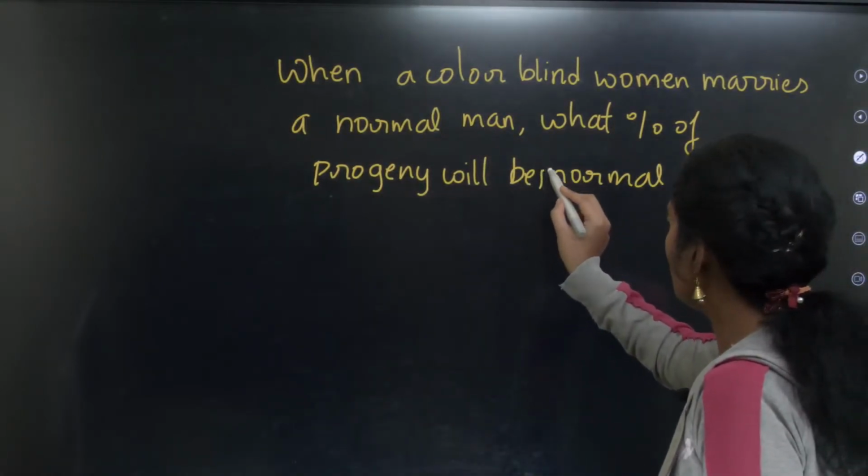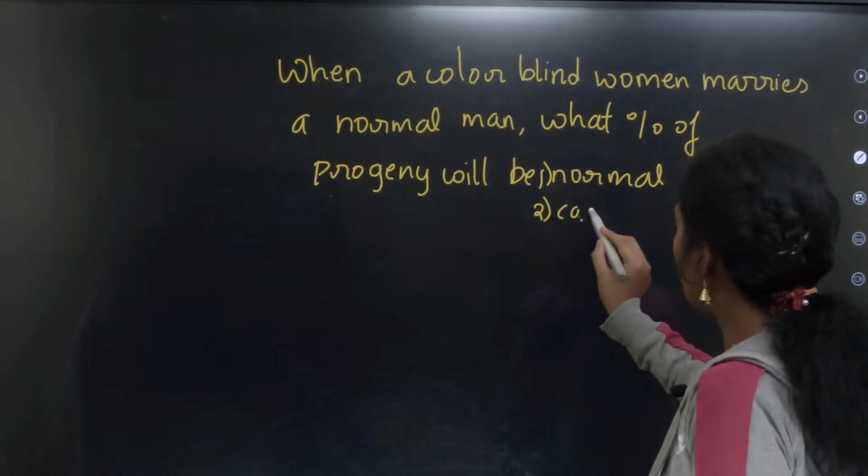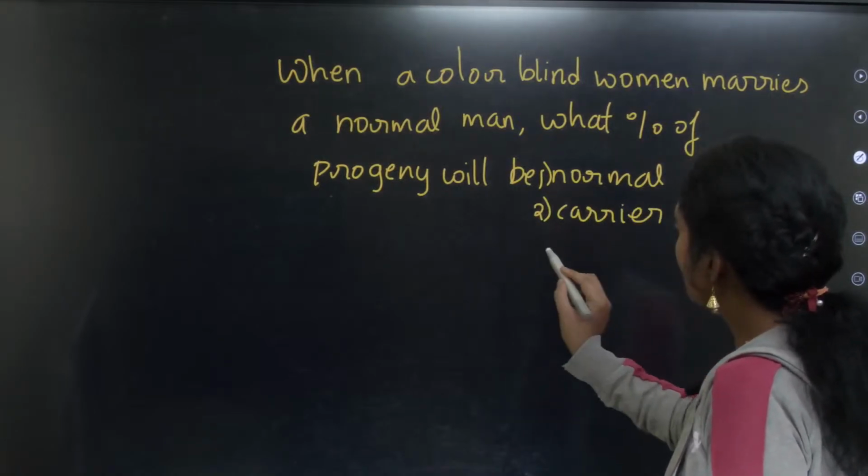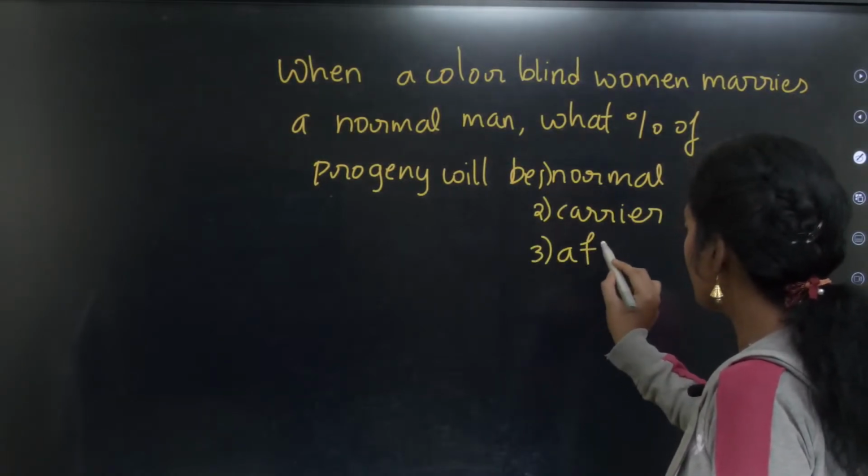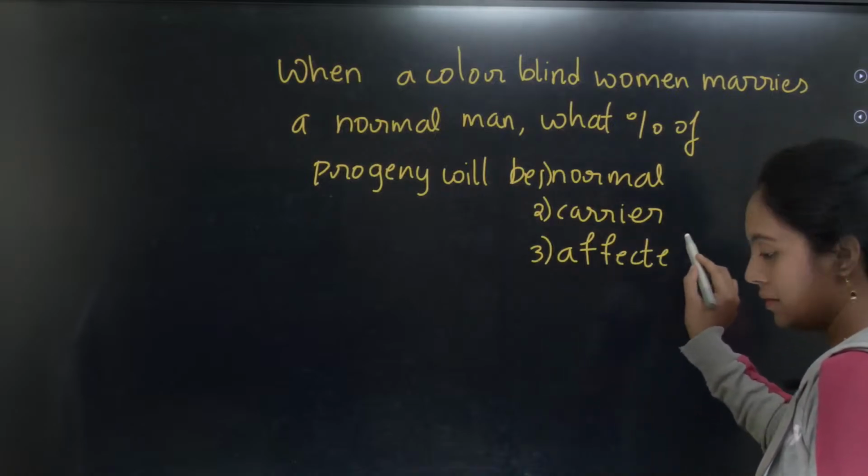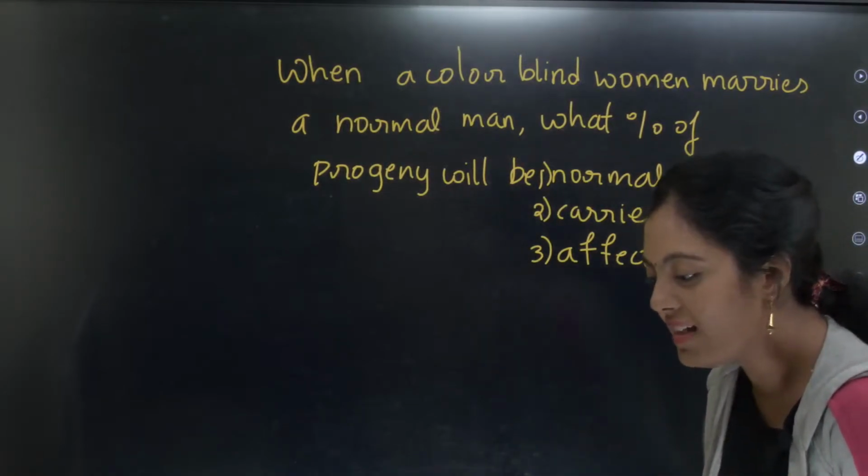This is the first one. Second one will be carrier. Third one will be affected. Can I get answers for this?